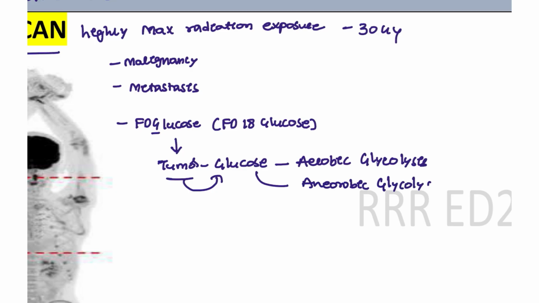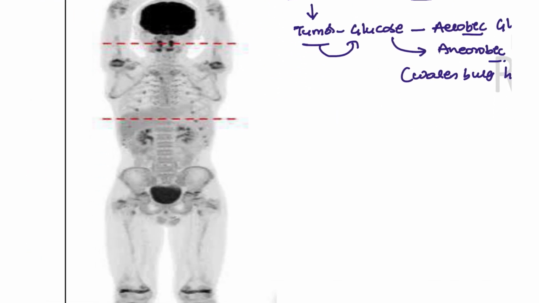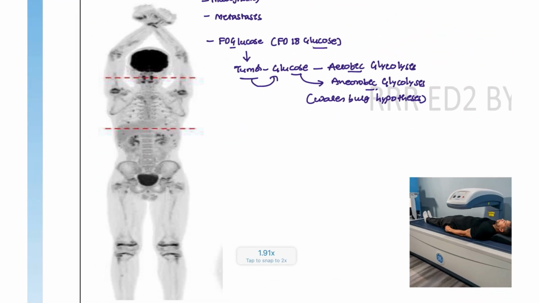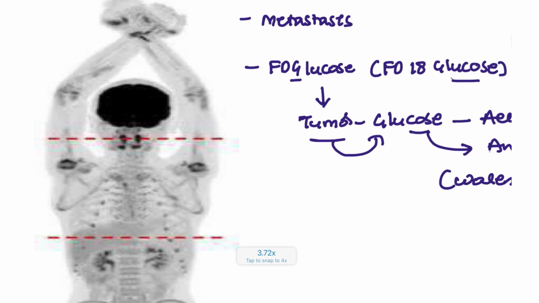This theory is given by Warburg. Warburg said that tumor cells initially depend on aerobic metabolism, but over time, from the glucose, they make anaerobic glycolysis. So when you give the glucose, you are going to visualize where the high glucose is concentrating. The more the high glucose is concentrating, the more there is a tumor underlying that. So that's why we are going to see here.